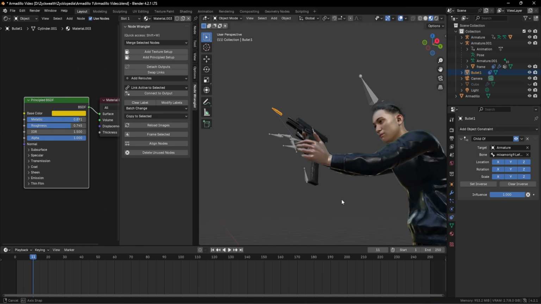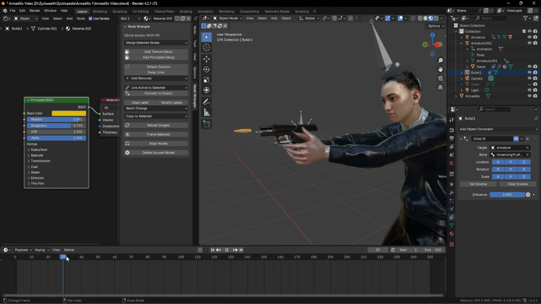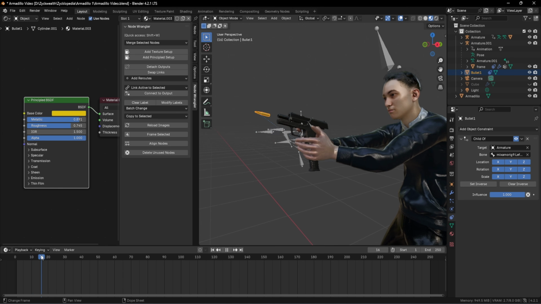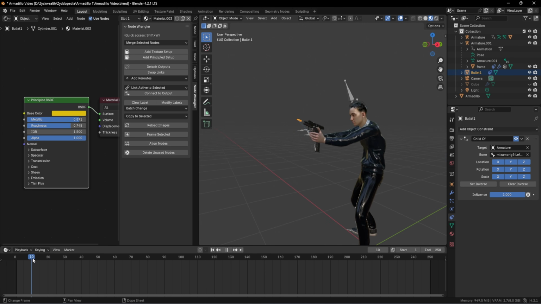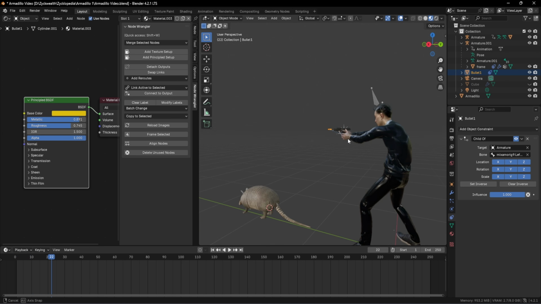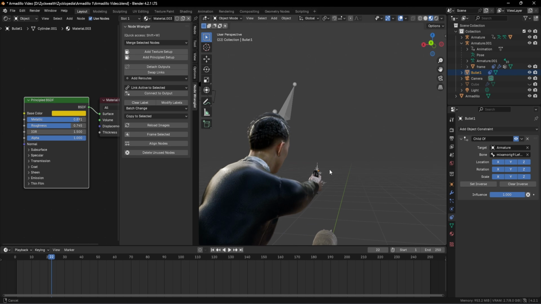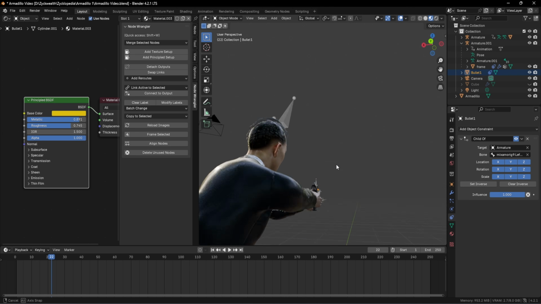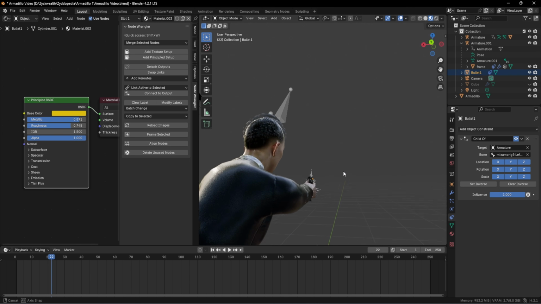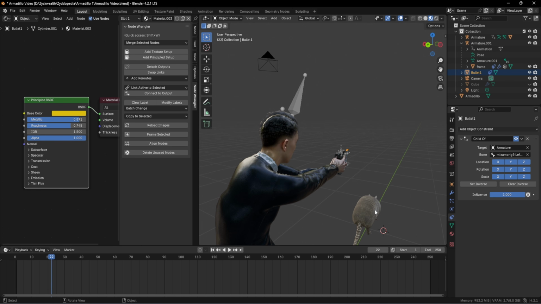So right now all these elements are ready. If we play our animation, we have everything linked to each other, which is actually good. But there is one simple problem with our animation, and that is if we look from our character's shoulder like this, we can see that our character is shooting towards that direction, to that area. And we want him to shoot towards our armadillo character like this.